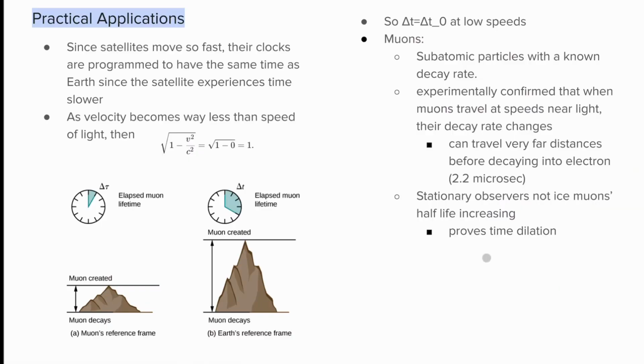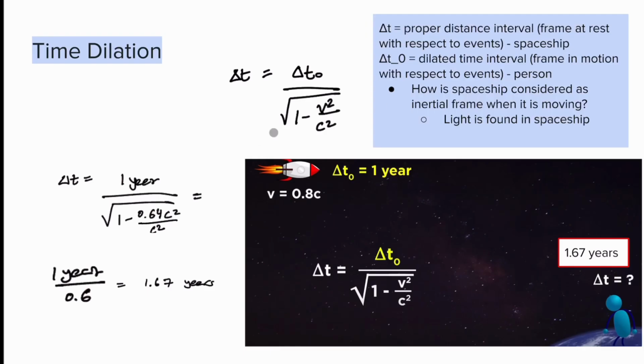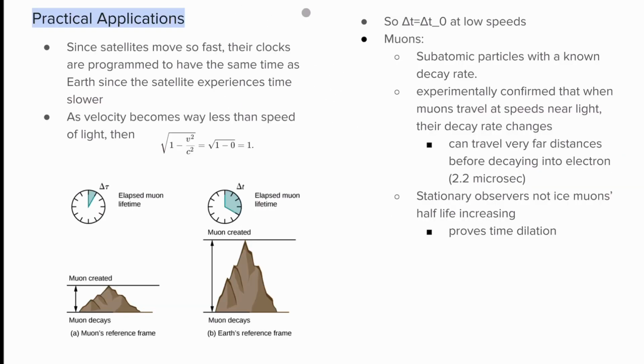Now let's discuss some practical applications, as well as another kind of verification for special relativity. Since satellites move so fast, their clocks are programmed to have the same time as Earth, since the satellite experiences time slower. The math used is very similar to the time dilation equation, with obviously some more steps in it.